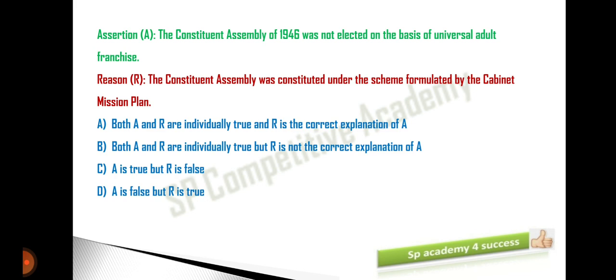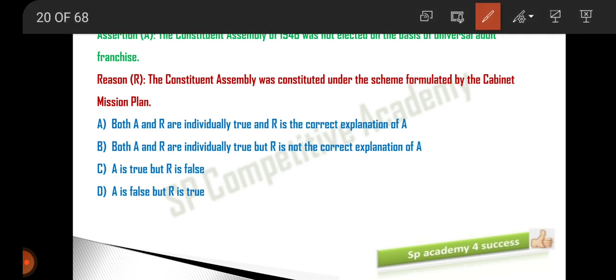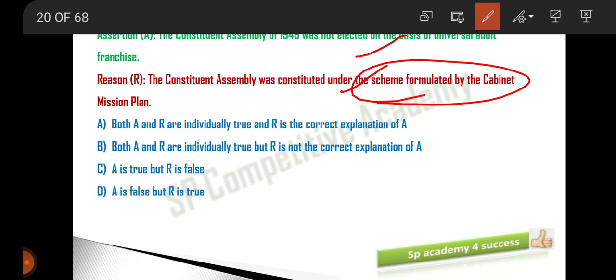We have explained this in our previous explanatory video. And the Constituent Assembly was constituted under the scheme formulated by the Cabinet Mission Plan. So both the statements are right, and the second one, the reason, is the correct explanation for this one.